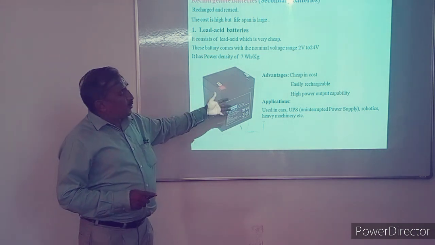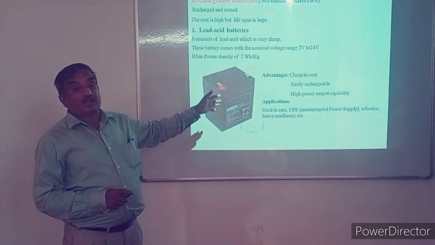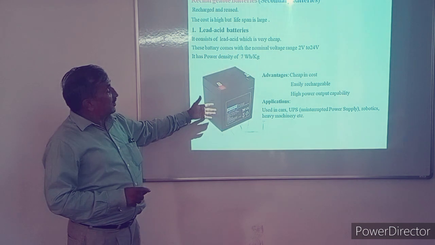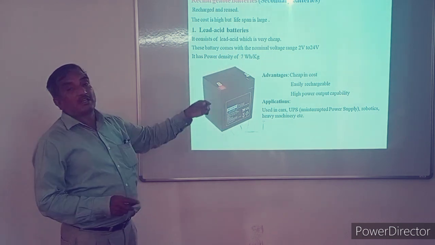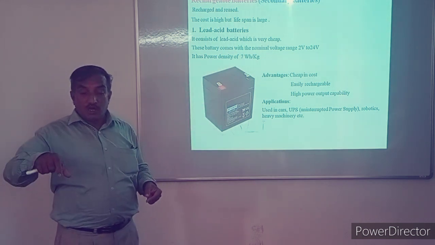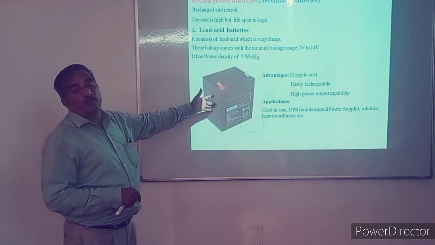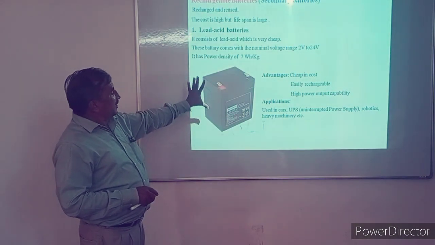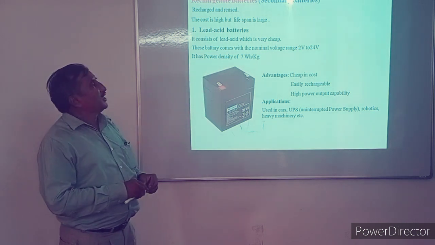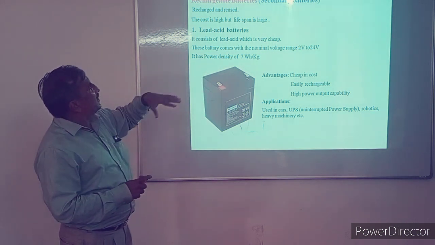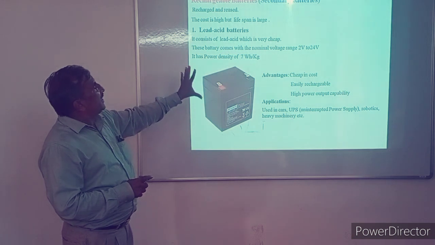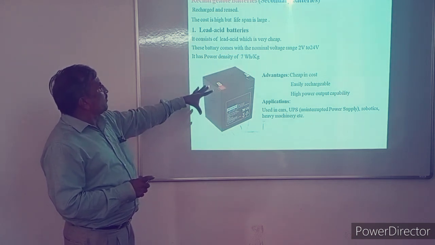This is a common form of secondary battery, a rechargeable battery. We are using such batteries in UPS systems, even our two-wheeler battery or mobile vehicle battery. These are secondary batteries: lead acid battery, because it consists of lead acid as a chemical composition.